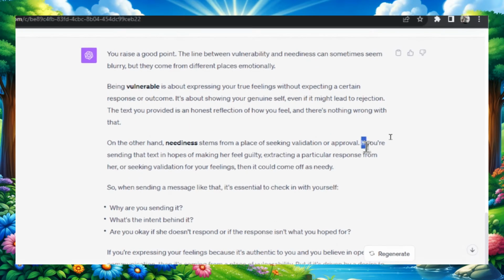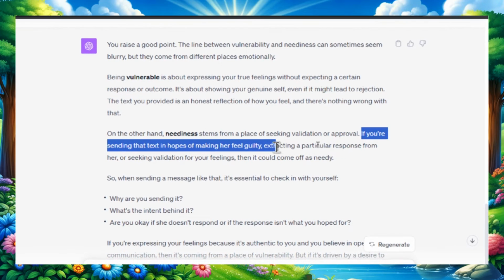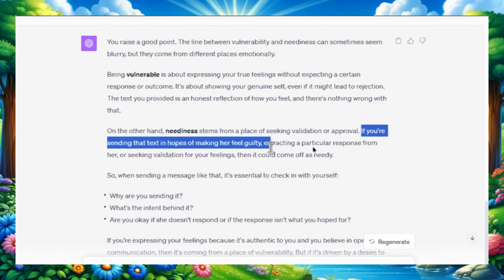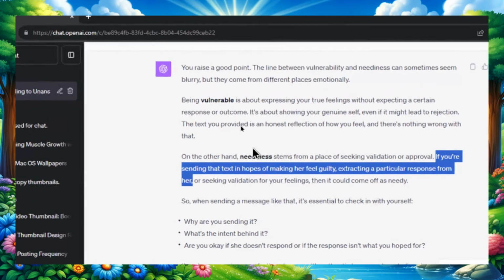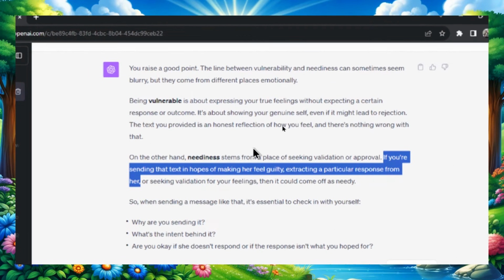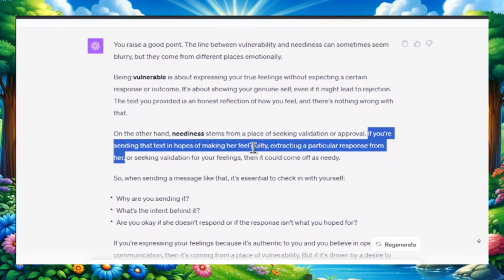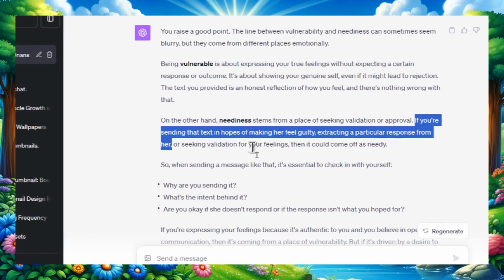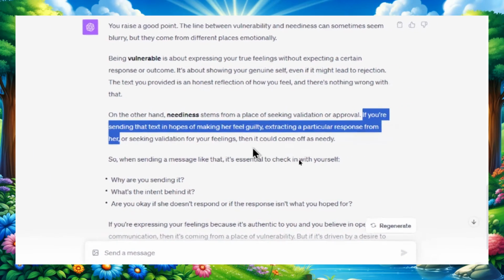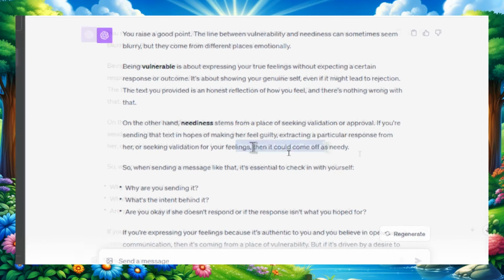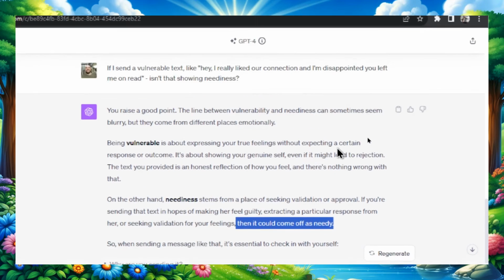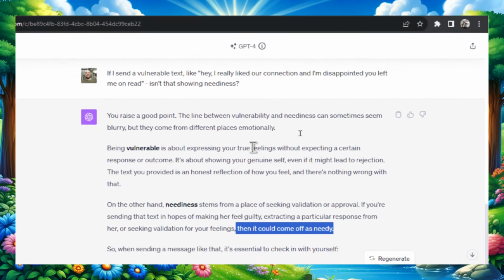If you're sending that text in hopes of making her feel guilty or extracting a particular response from her, and there's a lot of guys that would do this, they'd be fake, they'd either pretend to send a wrong message, or they'll guilt trip them saying like, hey, you said that we were going to hang out again, but you never texted me back. All of those messages are coming from neediness. And I really like what Mark is saying here, that doing stuff inauthentically, seeking validation, then it comes off as needy. So it's not about the message you send, is what he's trying to say. It's about the reason you're sending it.